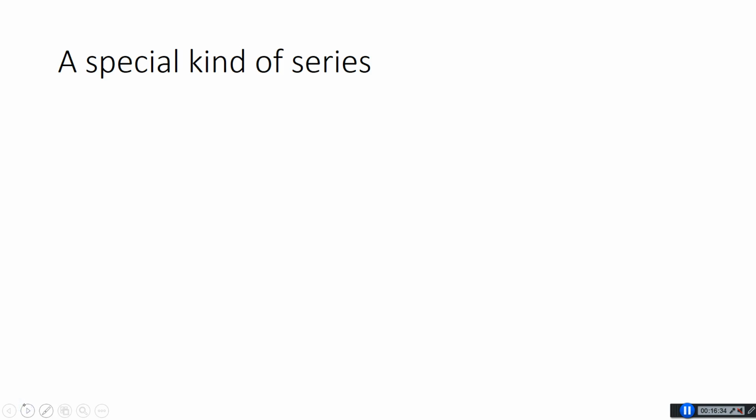Okay, so let's take a look at a special kind of series, which is actually one example was the 0.3, 0.03, 0.003 is kind of one of these. So we're going to take a look here, I think we'll start with 1/2 plus 1/4 plus 1/8 plus 1/16, and you can kind of see the pattern here, right? But what I'm going to say is if you're adding off to infinity here, what's going to happen, right? So we have 1/2 plus 1/4 plus an 8th plus a 16th. You might see the pattern here. The next will be 1 over 32, then 1 over 64, 1 over 128. We're dividing by 2 every time to get the next term of the series.